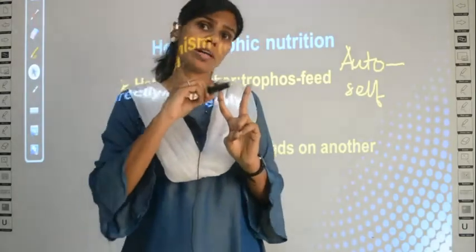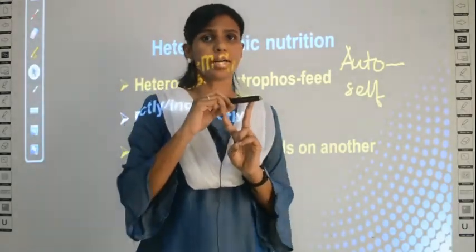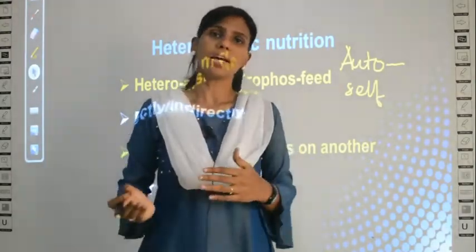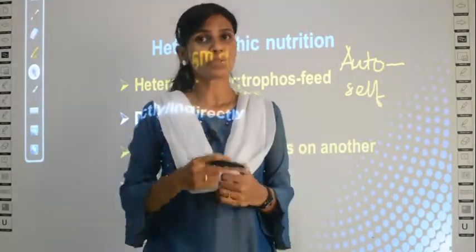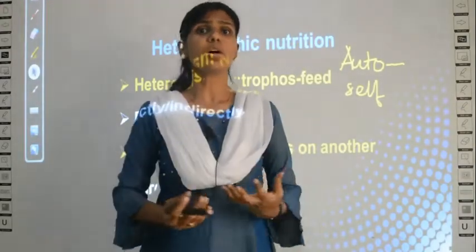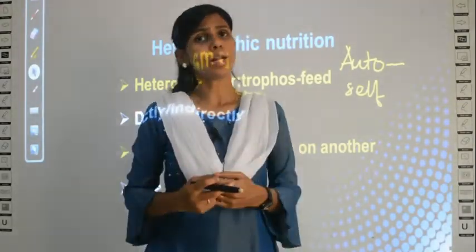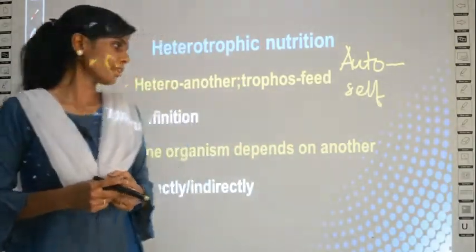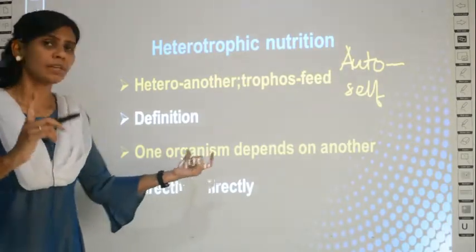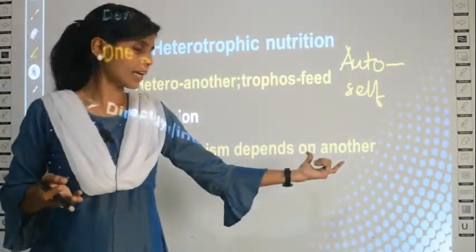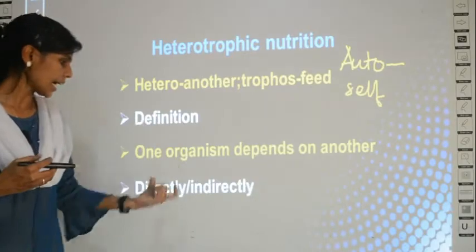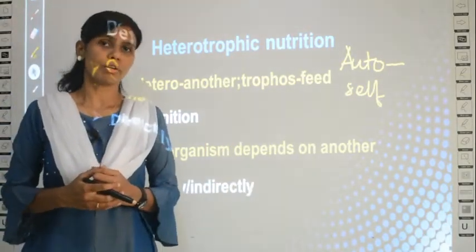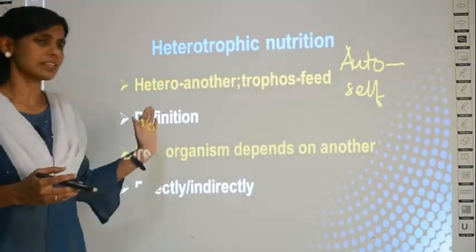If organism number 1 is going to depend on organism number 2 for its food directly or indirectly, without itself producing its food, then you can call that type of nutrition heterotrophic nutrition. So what is heterotrophic nutrition? When one organism depends on another organism for its food either directly or indirectly, then it is called heterotrophic nutrition. You have to memorize this definition.